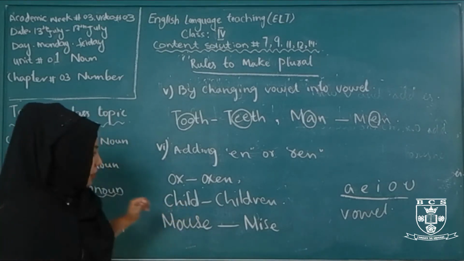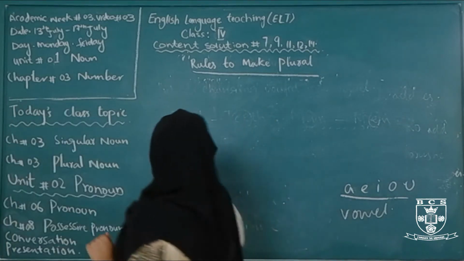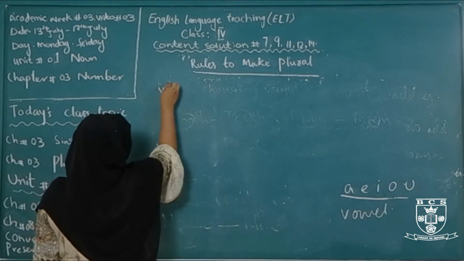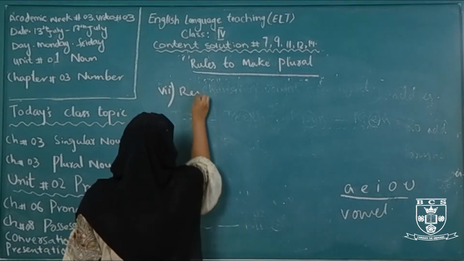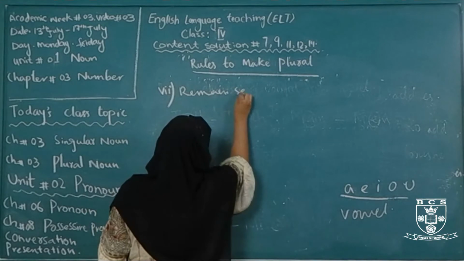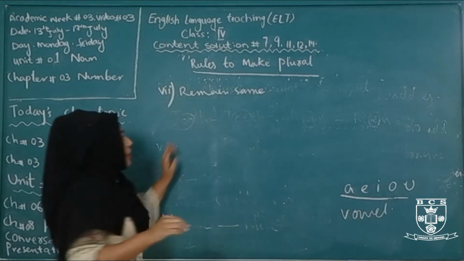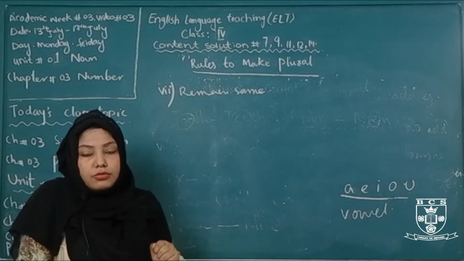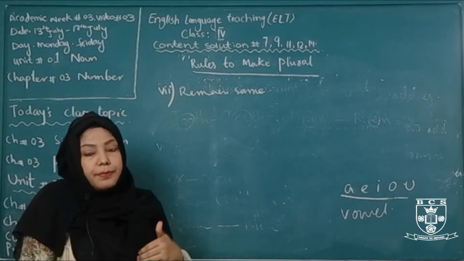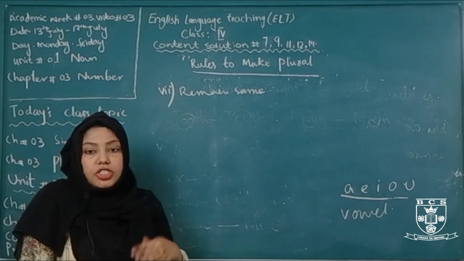Now the next one, rule number 7, is remain same. Some words remain the same in their plural form. The singular form is the same as the plural form. We don't change anything in them.